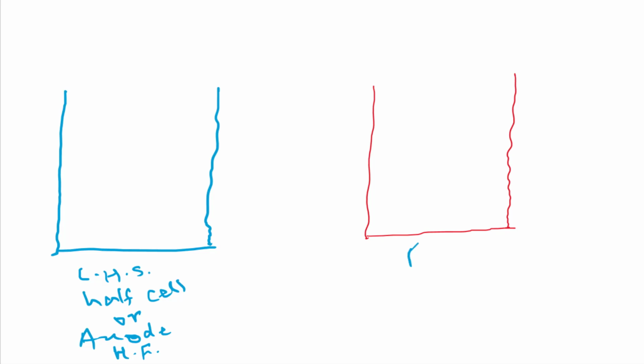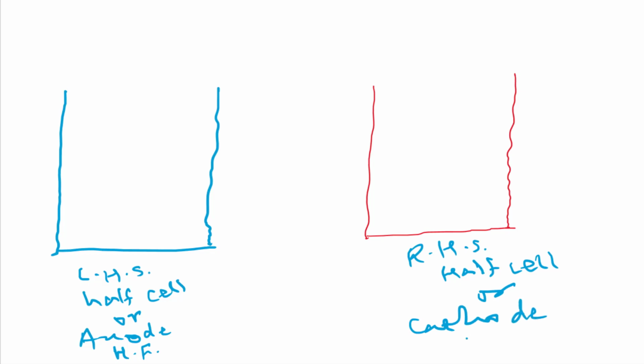Similarly, this can be written as the right hand side half cell, or the cathode half cell. Okay, so remember all these things.